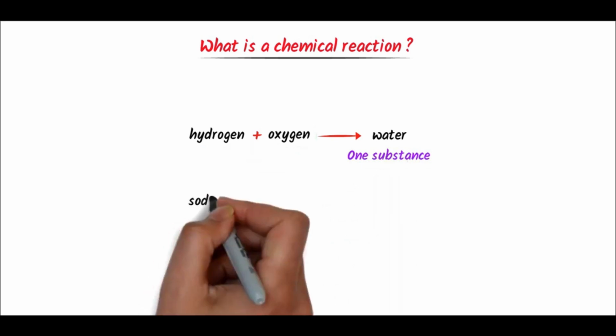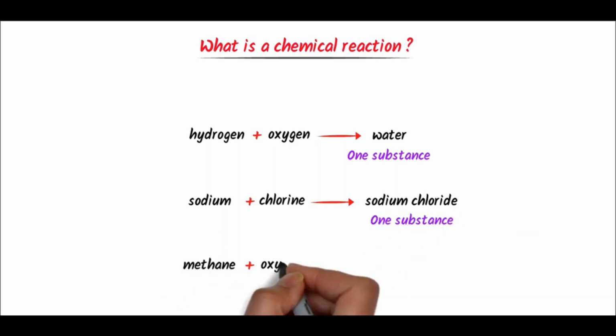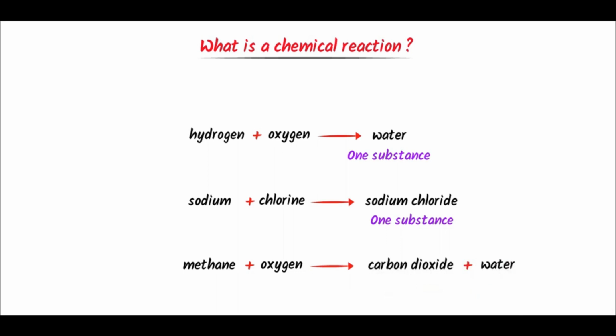Secondly, consider sodium plus chlorine react together to form sodium chloride. Here, again two substances react together to form one new substance. Thirdly, consider methane gas, which is burnt in the presence of oxygen gas to produce carbon dioxide plus water vapor. Here, two different substances react together to form two new substances.